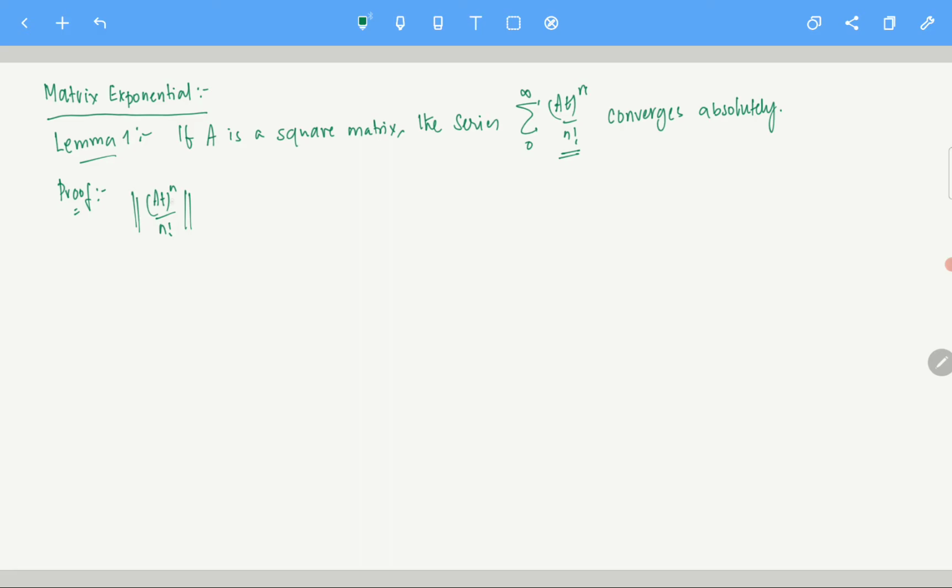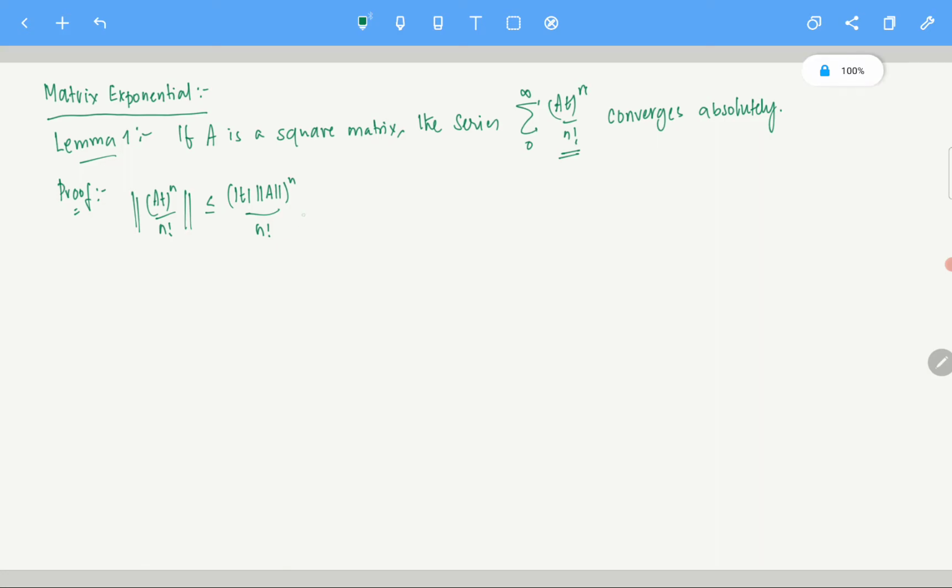The norm of (At) to the power n by n factorial can of course be dominated by mod t times norm A, whole power n, by n factorial. There is nothing to show here. You just take 1 by n factorial common, and then (At) to the power n, you take the norm of that. That is of course the absolute value of t times the norm of A, to the power n, coming from the properties of the norm, which we have discussed in the earlier videos.